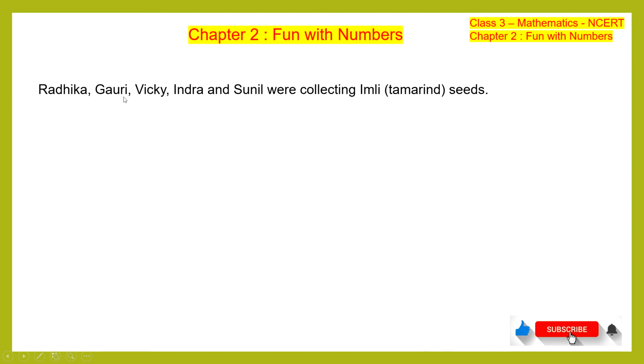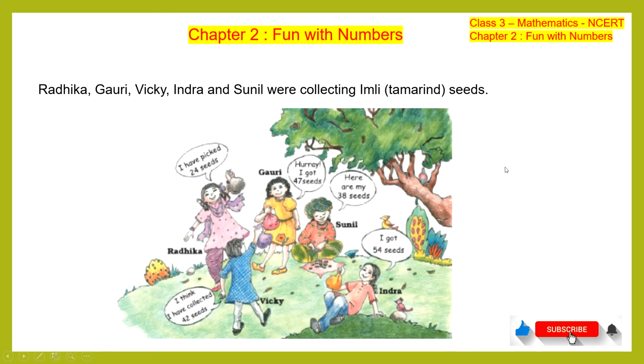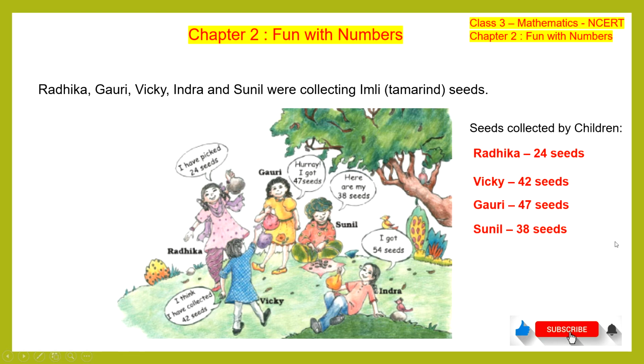We have these children: Radhika, Gauri, Vicky, Indra and Sunil. They were collecting imli or tamarind seeds. If you look at this picture, this is a tamarind tree, and these children are playing together and collecting seeds. So here are the numbers, how many seeds each one of them has collected. Radhika collected 24 seeds, Vicky collected 42, Gauri collected 47, Sunil collected 38 and Indra collected 54.